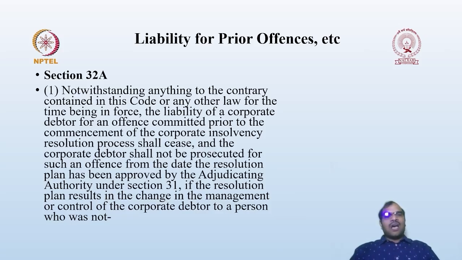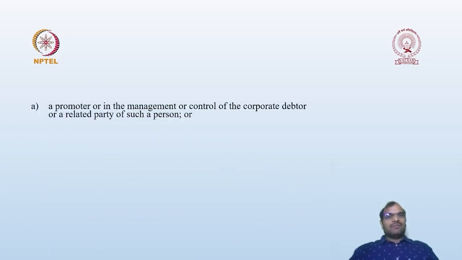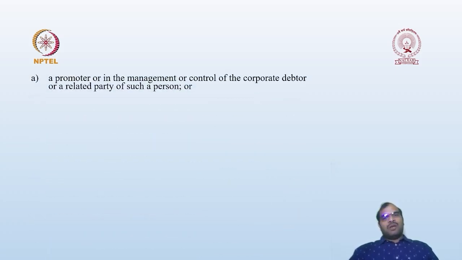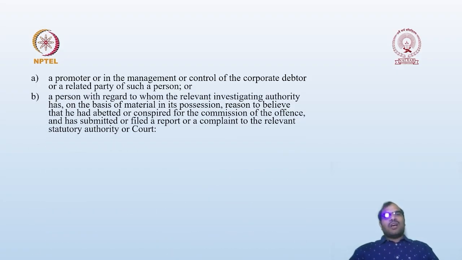The adjudicating authority under Section 31, if the resolution plan results in a change in the management or control of the corporate debtor to a person who was not a promoter or in the management or control of the corporate debtor, or a related party of such person, then a person with regard to whom the relevant investigating authority has, on the basis of material in its possession, reason to believe that he had abetted or conspired for the commission of the offense, or has submitted or filed a report or a complaint to the relevant statutory authority or the court, will not be excluded. Any individual person is not excluded from the liability.